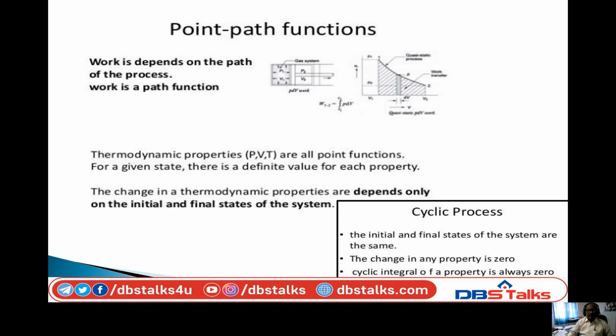So the change of thermodynamic properties depends only on the initial and final states of the system. Here we mentioned the cyclic process. A cyclic process means the initial and final states are identical. It reaches its initial condition again, and it is called a cycle. So in a cyclic process, the change of any property is zero.